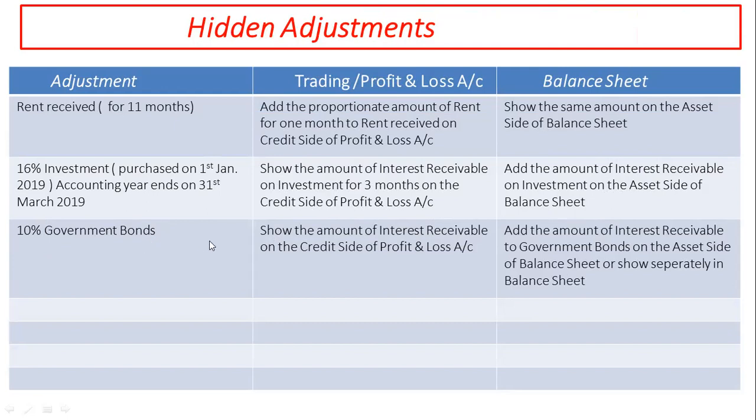Its first effect is shown on the credit side of profit and loss account as interest receivable, and second effect is shown as addition of the amount of interest receivable to government bonds on the asset side of balance sheet or shown separately in balance sheet.